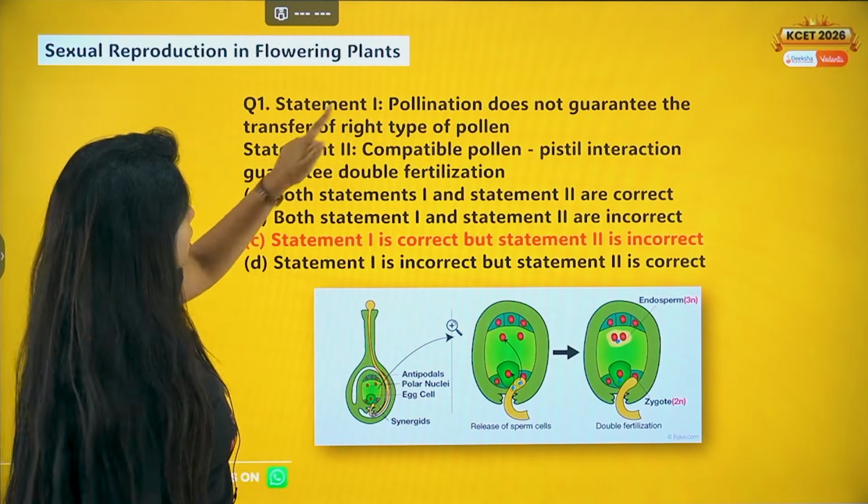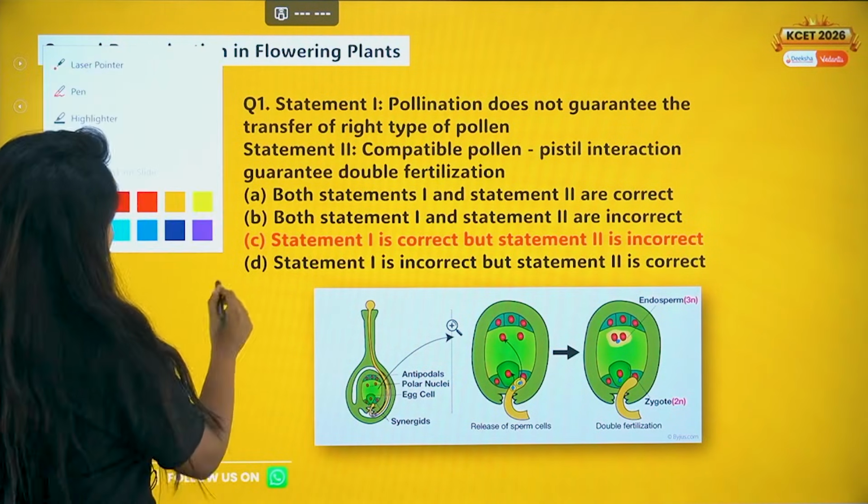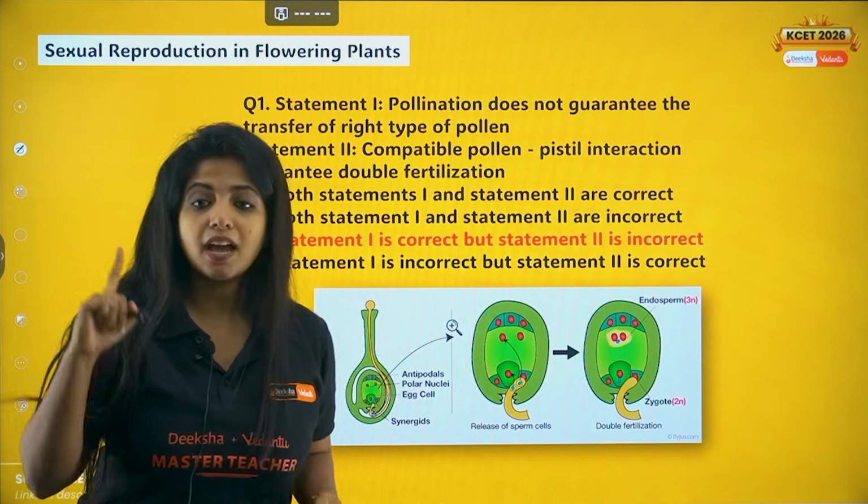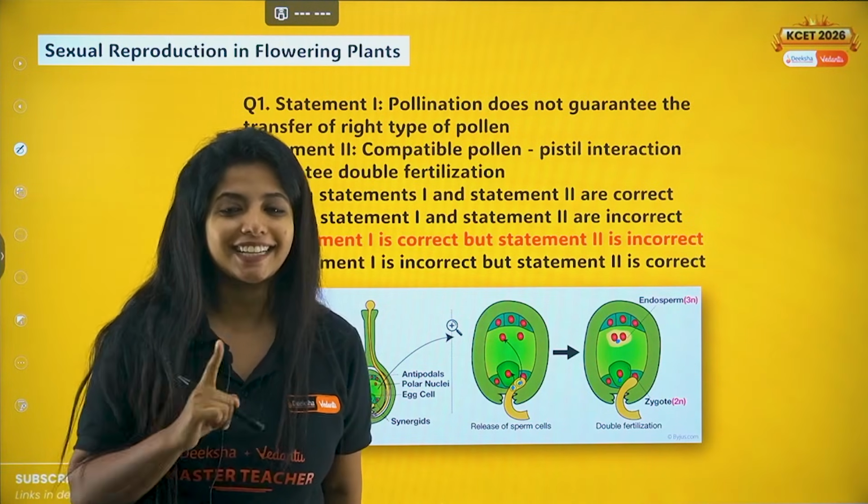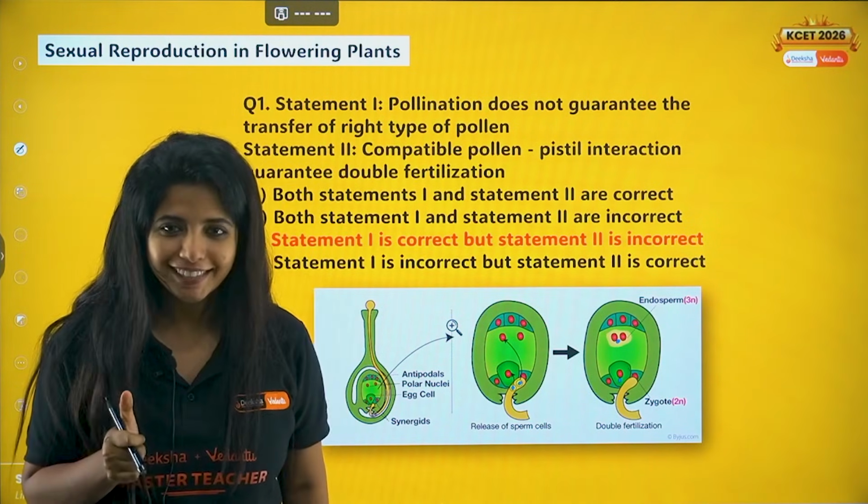This is incorrect, but the other one is correct. So your answer for this question would be what? C. Statement 1 is correct, but statement 2 is incorrect. Understood? I hope you understood.